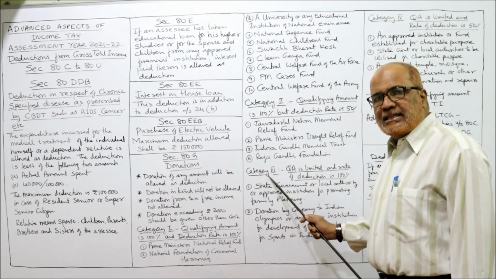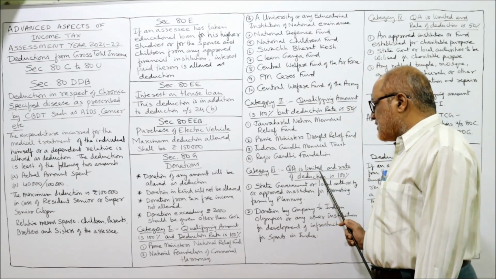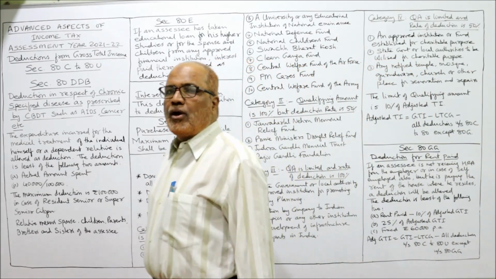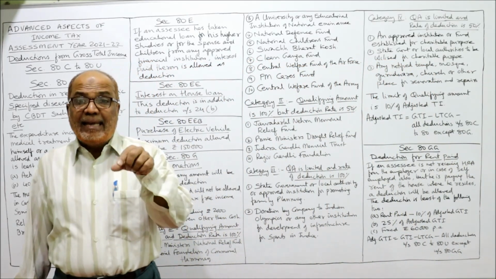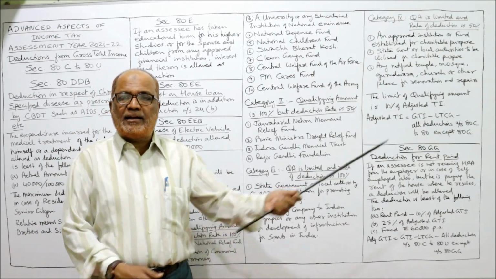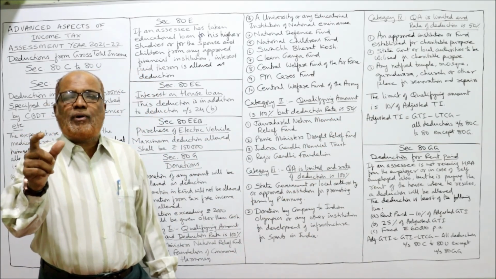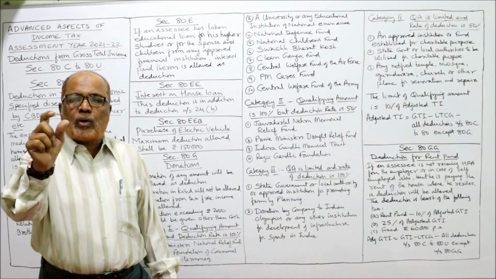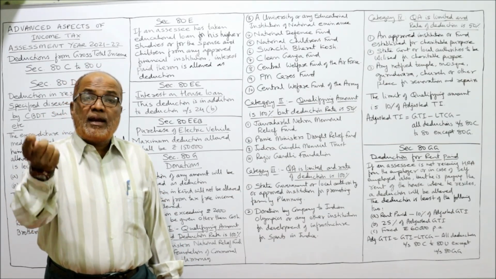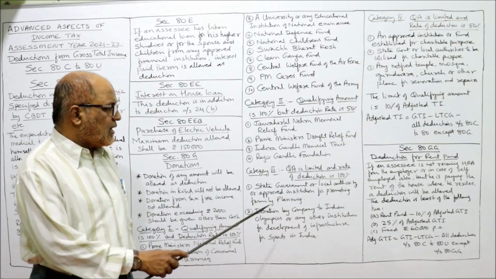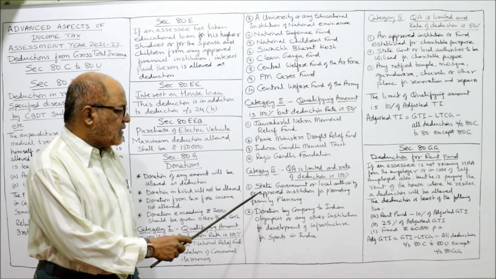Next is category 3, where the qualifying amount is limited and the rate of deduction is 100%. The qualifying amount is limited. What is the limit? I'll tell you. But first of all, the qualifying amount is not 100%, it is limited, but the rate of deduction is 100%. So which are the items in category 3?